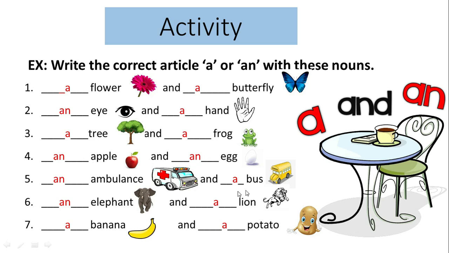Dash ambulance and dash bus, an ambulance and a bus. Why? Because A is a vowel and B is consonant, so we have used a with bus and an with ambulance. An elephant and a lion, here we have vowel, and for lion, the lion is starting with consonant sound L, so a lion. A banana and a potato, both the first letters are consonant, so we have used a with both of them.